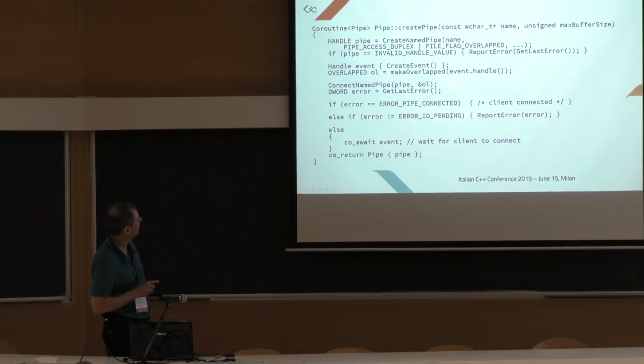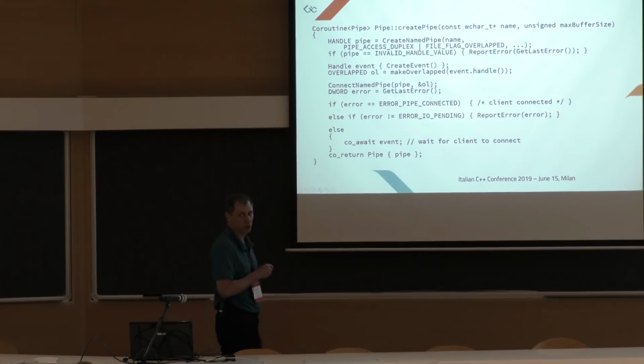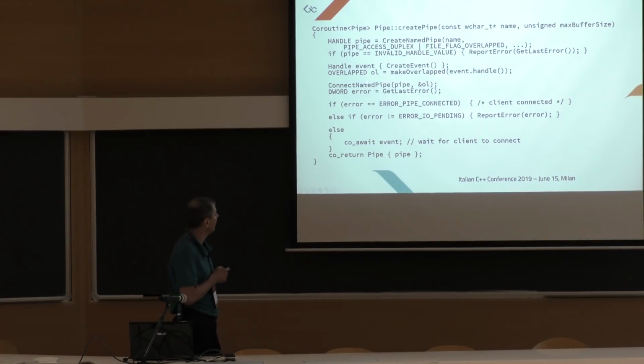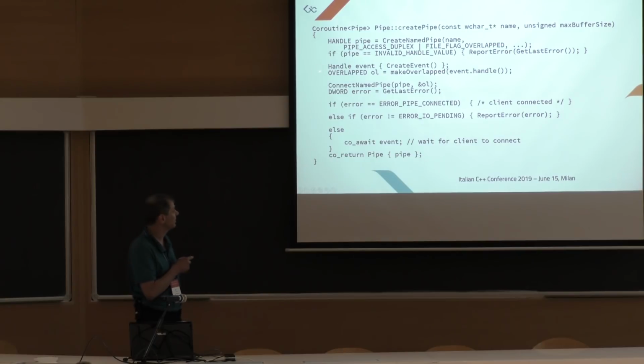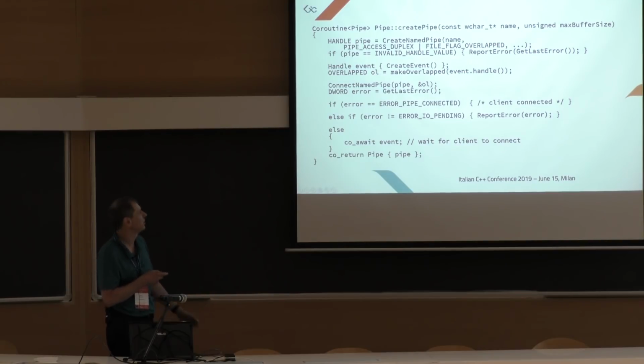But we create the named pipe here by passing this flag overlapped so that we create it in the non-blocking mode. Then we create a handle, and this is the very first awaitable class that we saw in the presentation, by calling this create event. We store this handle in this overlapped structure.